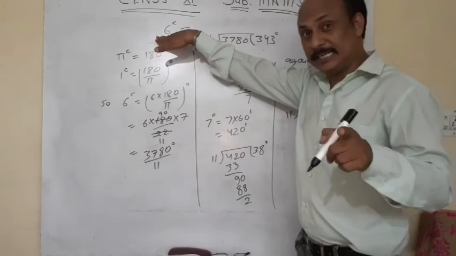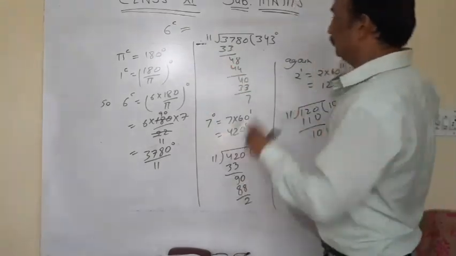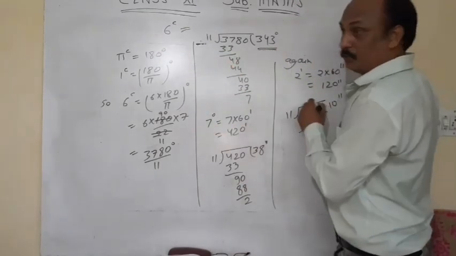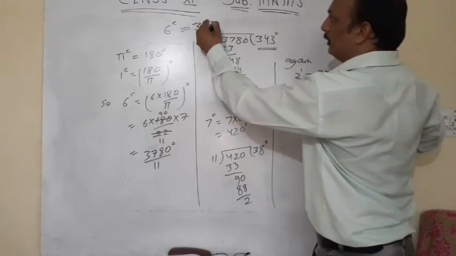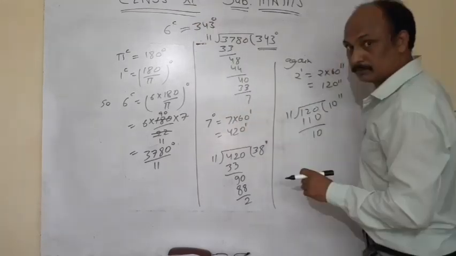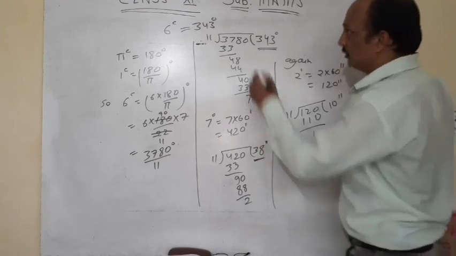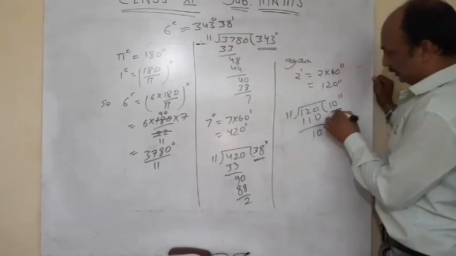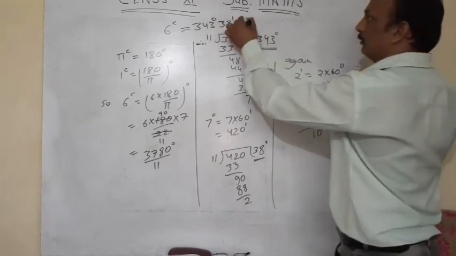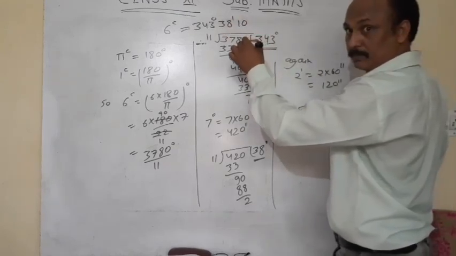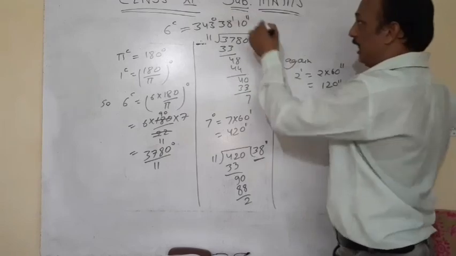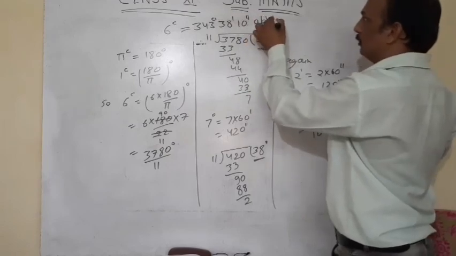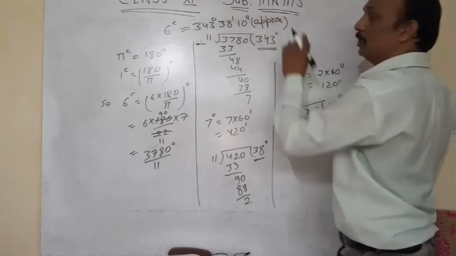So, we can say that the value of 6 radian is equal to 343 degree, 38 minutes and 10 seconds approx. Okay then.